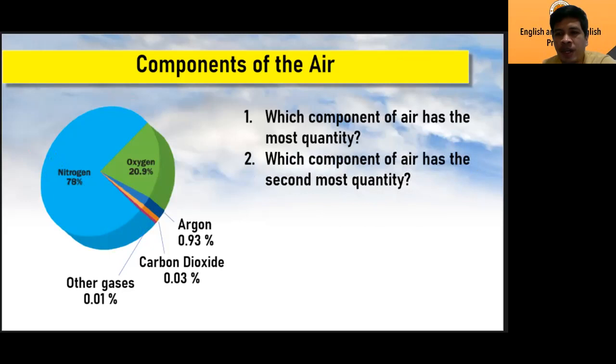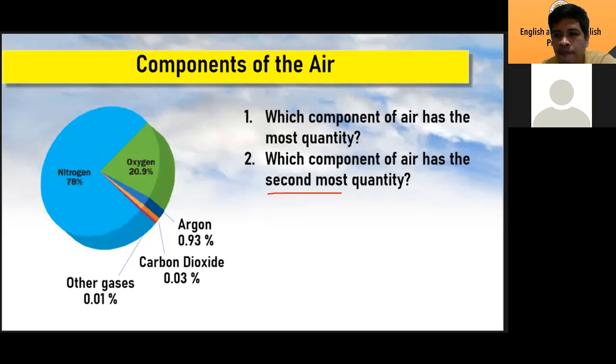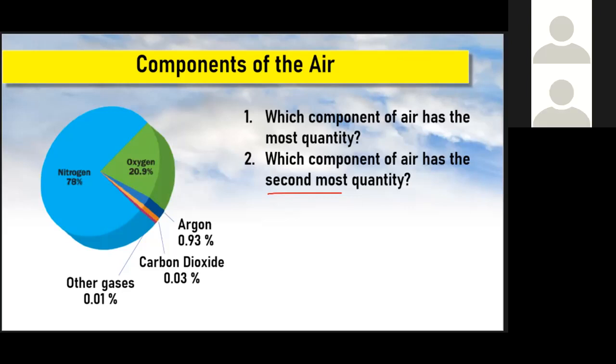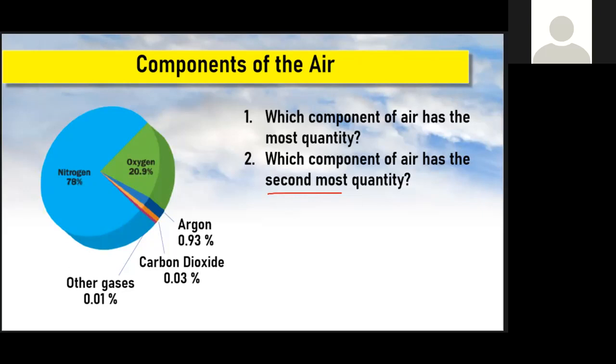Next one, Pancake. Hello, Pancake. Can you turn your mic on, please? Which component of air has the second most? First is nitrogen. How about the second? Are you still here? Oxygen. All right. How many percent, Pancake? 20.9. That is correct.